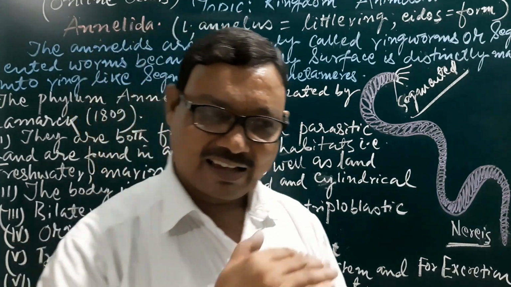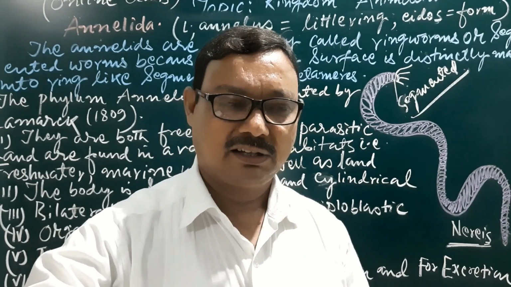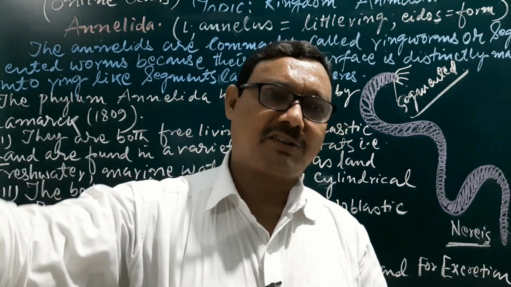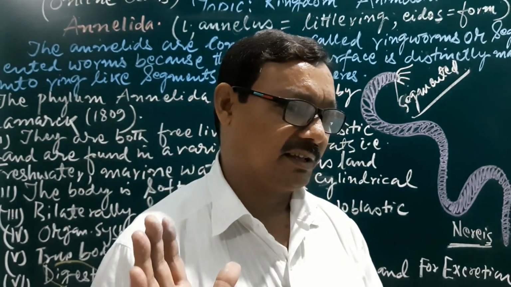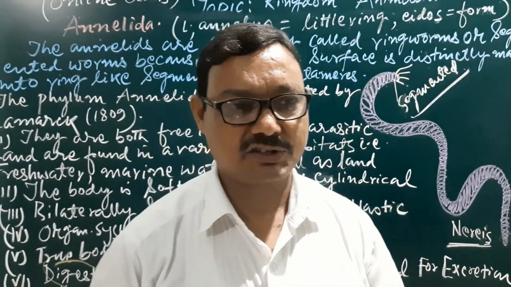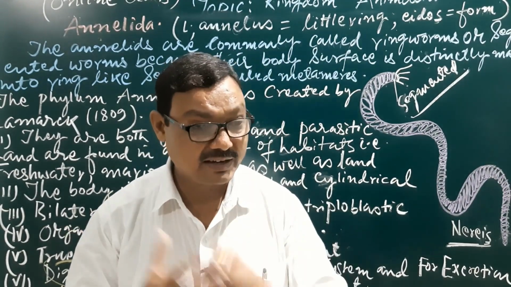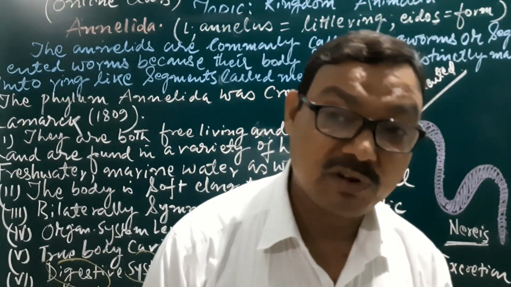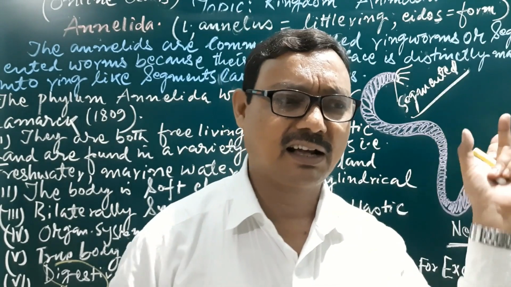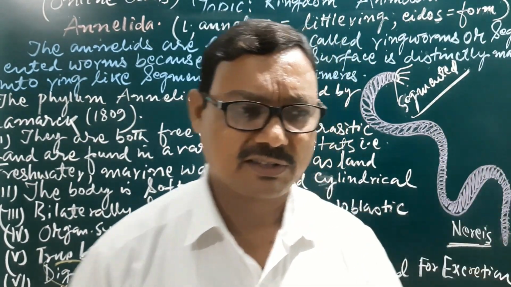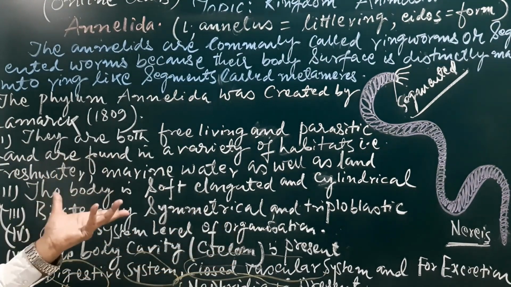The blood will directly bathe the body cavity, understand, and it is not confined within a vessel. Whereas in the closed circulatory system, the heart is well developed, and the blood circulates within confined vessels like arteries, veins, capillaries, and that is known as the closed vascular system, which means advanced.